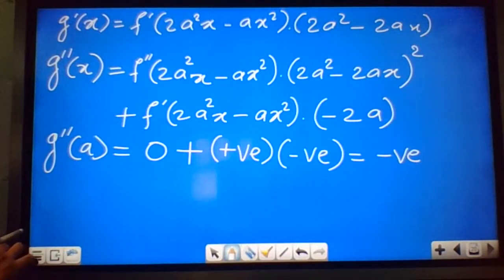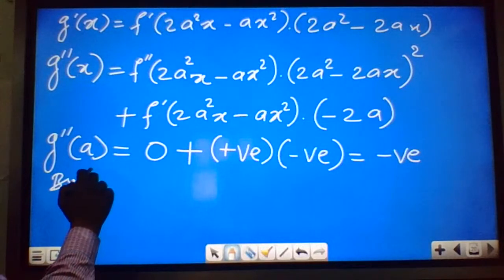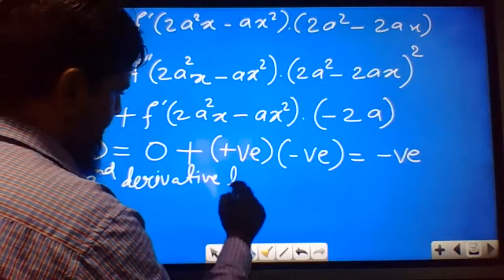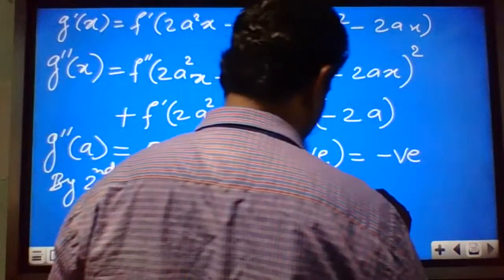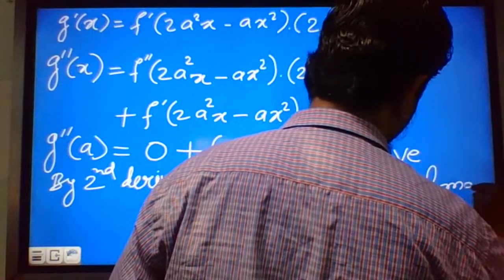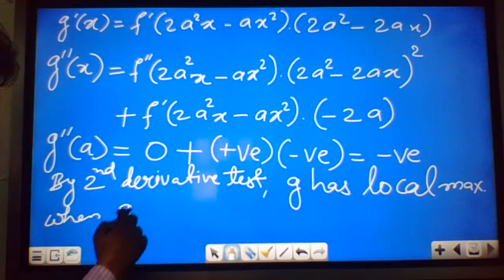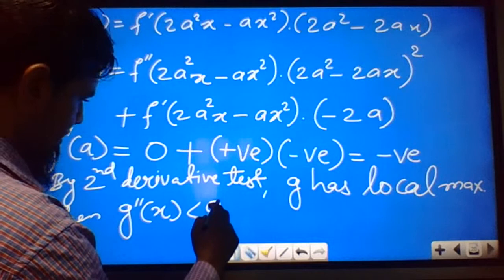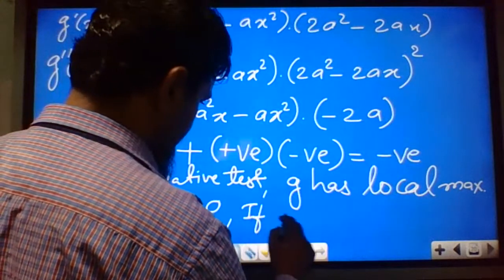So we write, if a is greater than 0, by the second derivative test we can write down g has local maximum when g double dash x, or we can write g double dash at a, is less than 0.